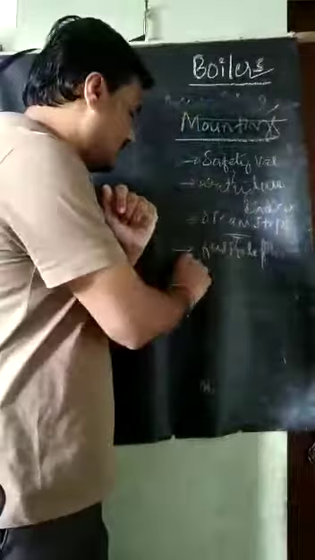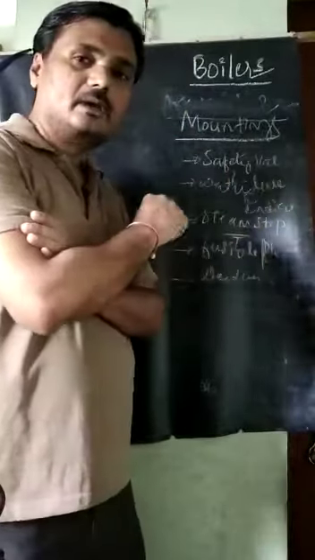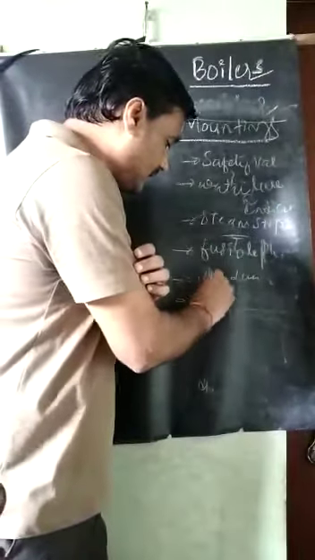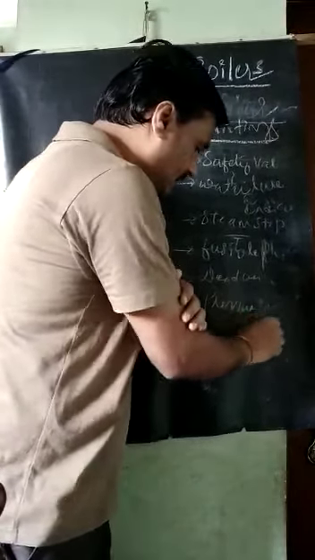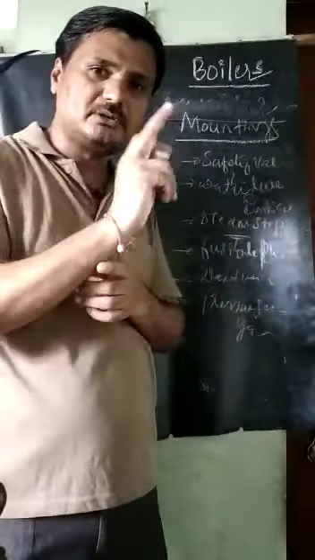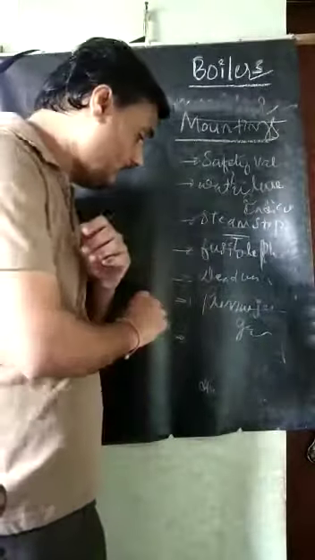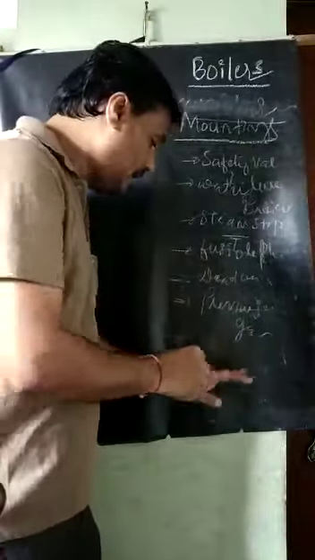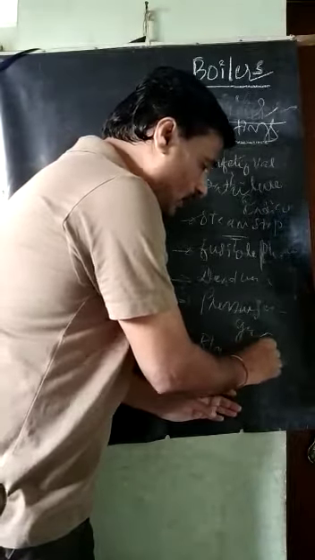The next one, the dead weight safety valve, and pressure gauges. Pressure gauges show how much pressure there is inside the drum and at some particular points. Then the blow off valves.